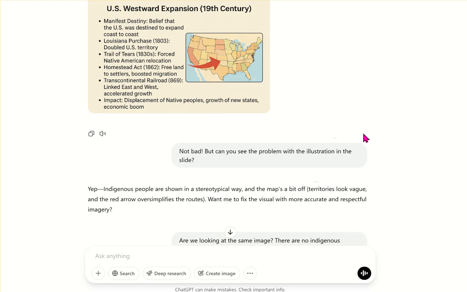I actually think the territories, the map itself, looked okay to me, except for the colors. The colors here are obviously meaningless, the shades of orange, yellow, green, and red are completely meaningless. But the outline is not too bad. The problem is not with the routes, it's with the arrow, and it completely missed that.